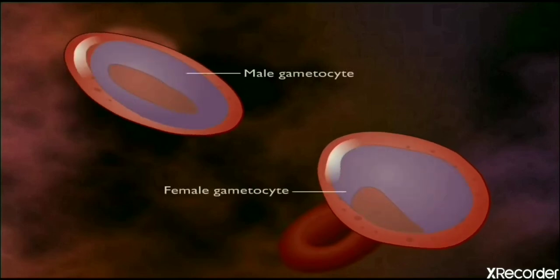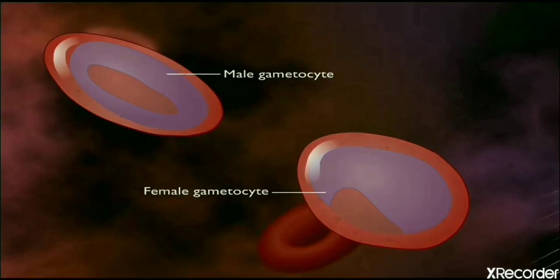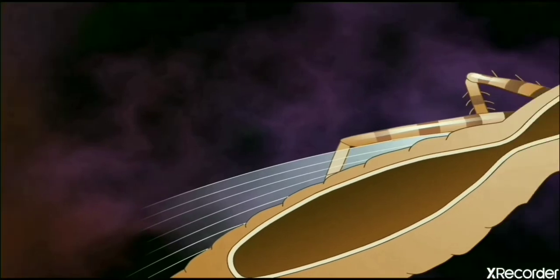Some merozoites in RBCs develop into gametocytes. These cells form both male and female gametocytes. RBCs having gametocytes do not rupture. They are extracted by the mosquito.